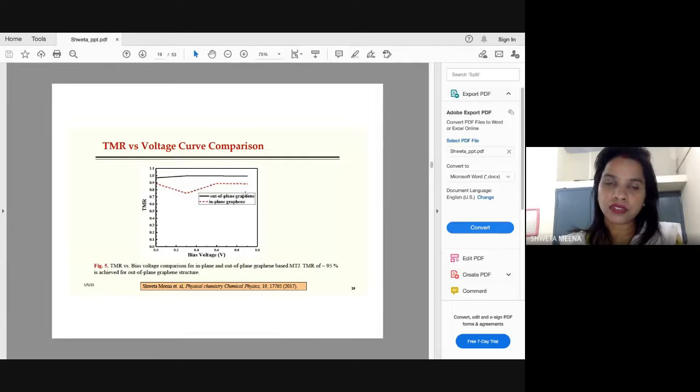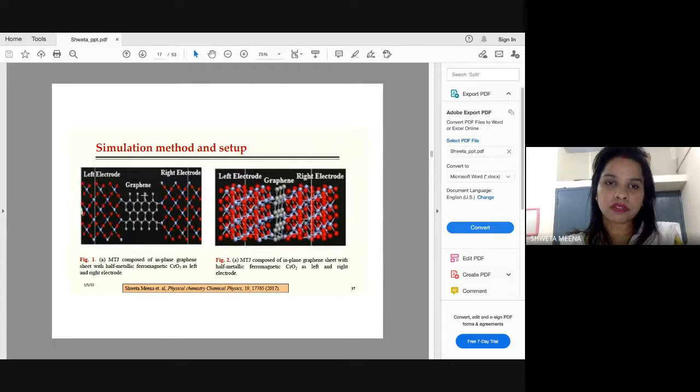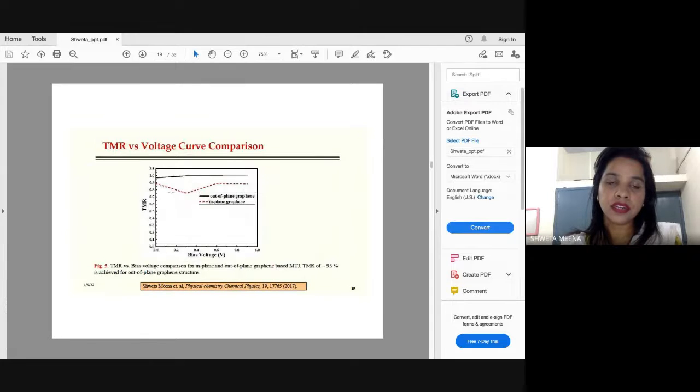As is clear from this figure, when it was placed perpendicular to these two layers, the tunneling magnetoresistance obtained was almost 96% for this structure. This work we have published in Royal Society of Chemistry, in Physical Chemistry Chemical Physics.